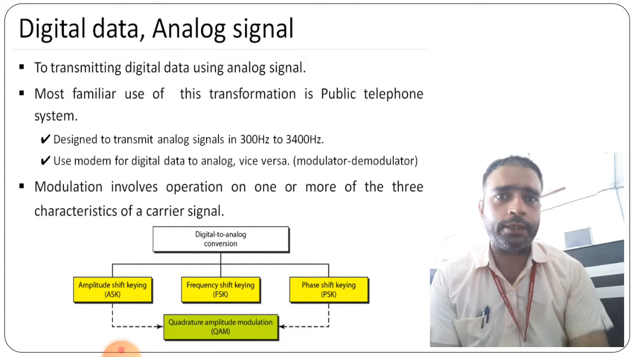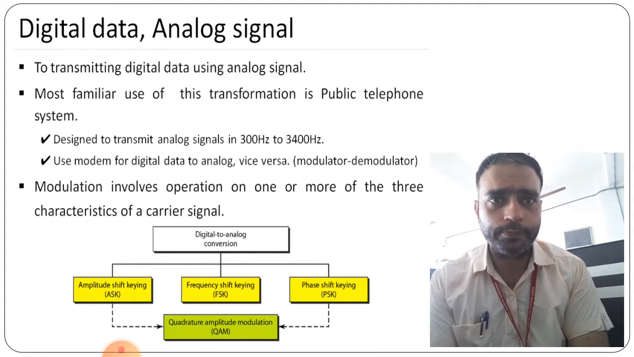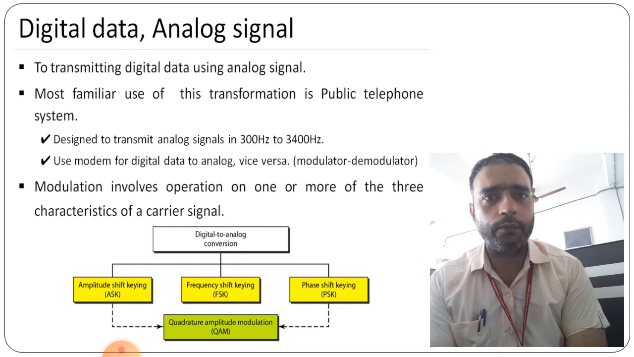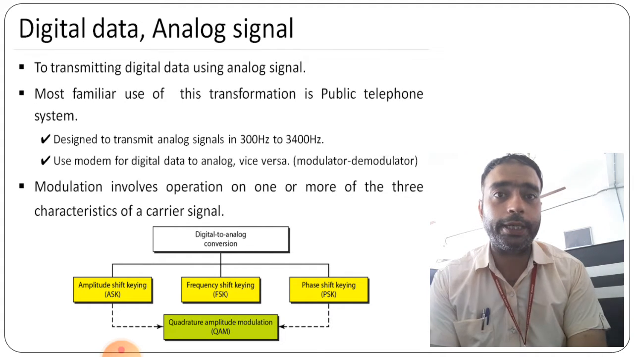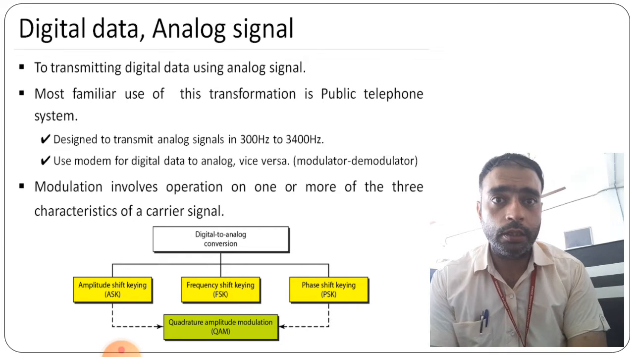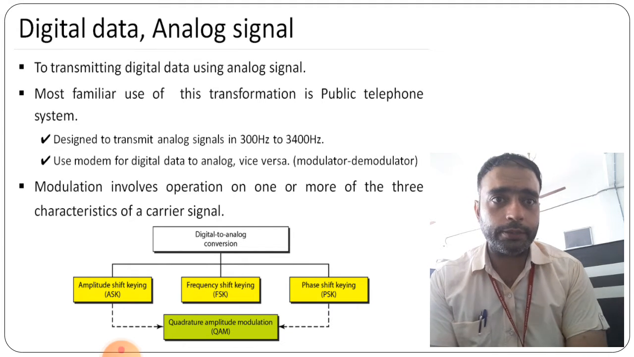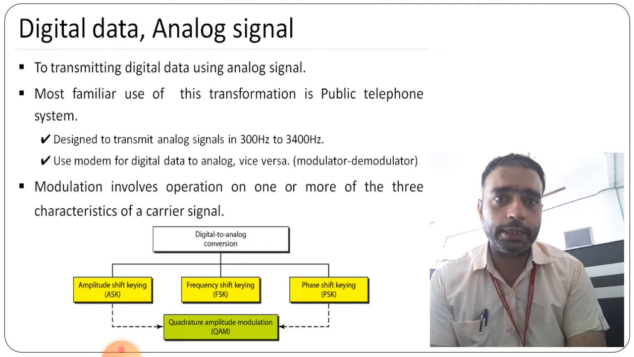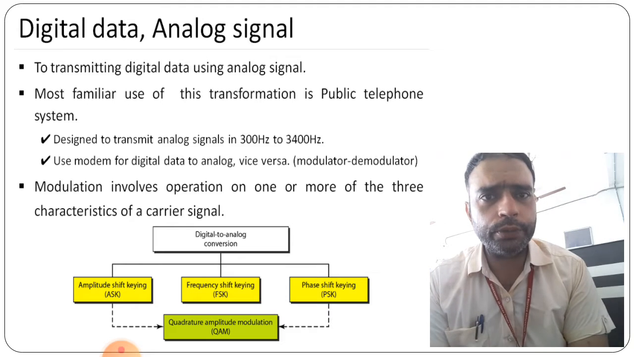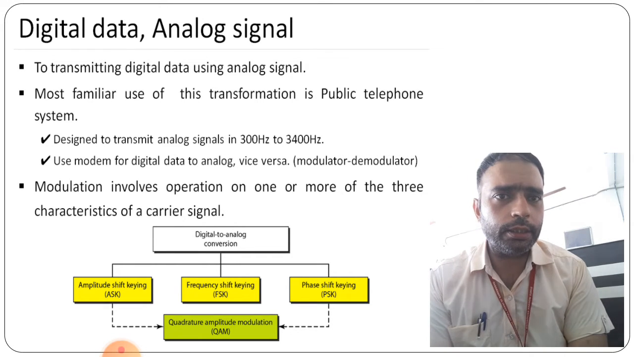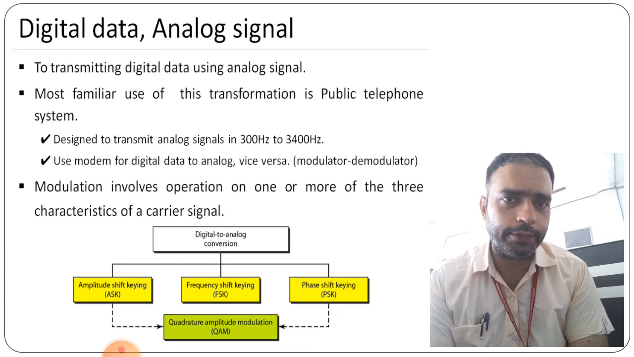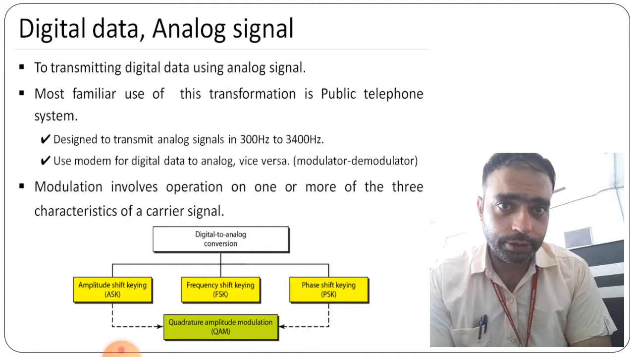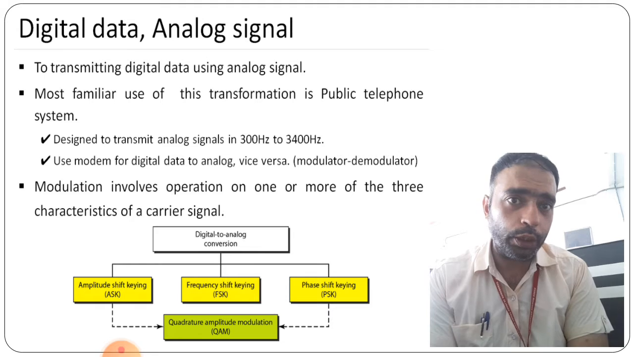Now we will see digital data and analog signal. Here we are transmitting digital data using an analog signal, which is most familiarly used in the public telephone system. That is designed to transmit analog signals in the 300 Hz to 3400 Hz range, and it uses a modem, the modulator or demodulator, to convert digital data to analog or vice versa.